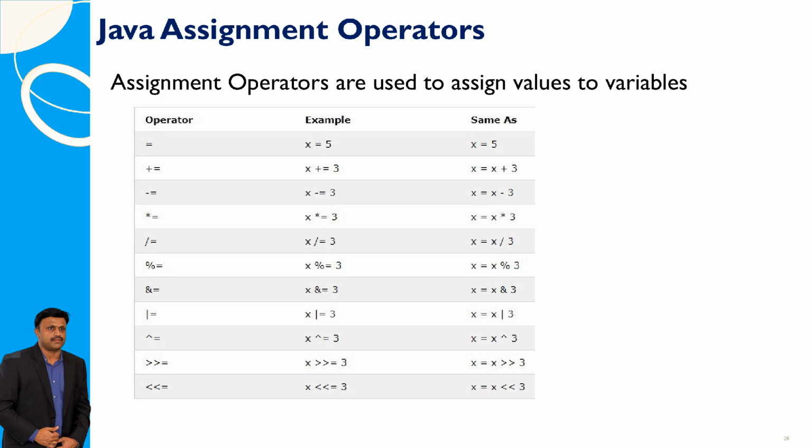In Java, assignment operators combine value assignment with arithmetic or bitwise operations. For example, x plus equals 3 adds 3 to x, equivalent to x equals x plus 3. Bitwise operators include greater than equals for right bitwise shift, and less than equals for left bitwise shift.